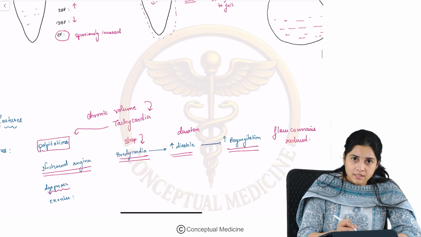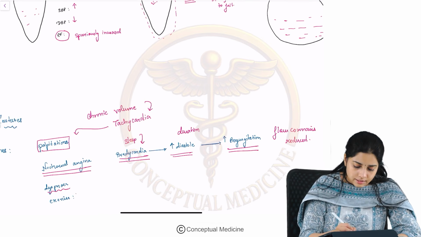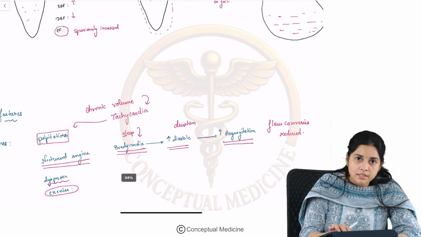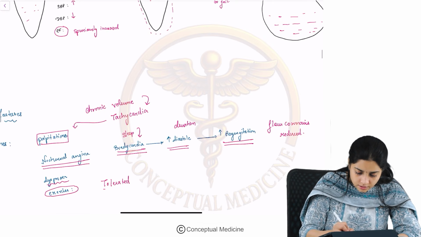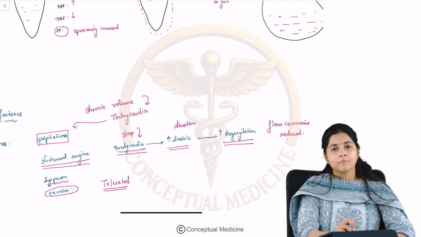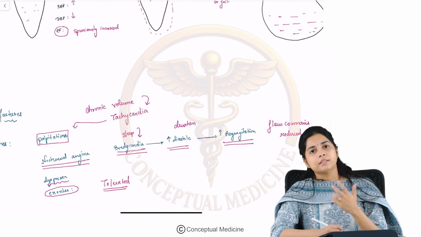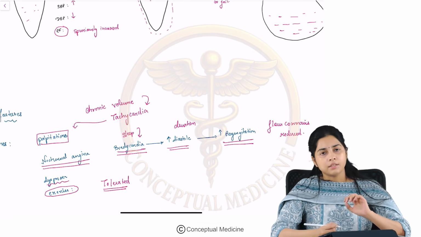There can be dyspnea. Yes, because of the volume overload and the pulmonary congestion, there can be dyspnea. What happens during exercise? Exercise usually is tolerated. Right? Because during exercise, the regurgitation comes down slightly and the exercise is usually tolerated in aortic regurgitation.